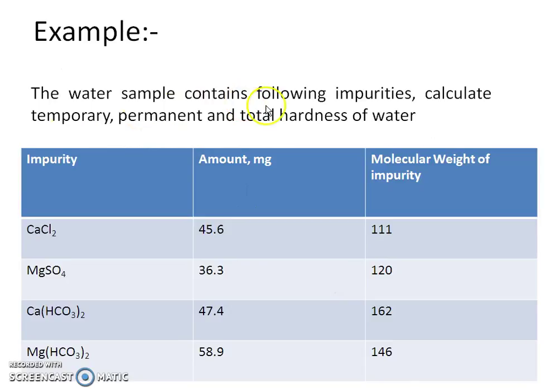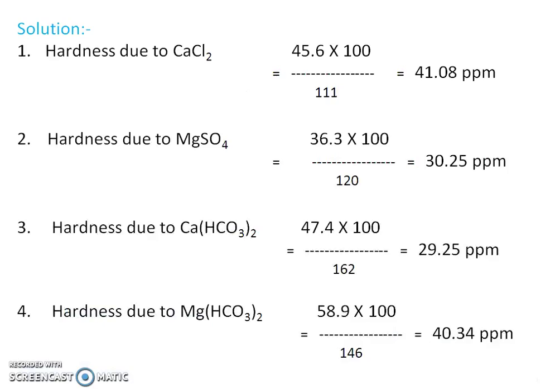Now we'll take one example. The water sample contains the following impurities. Calculate temporary, permanent and total hardness of water. Now we'll see that the first column consists of the name of the impurity, the second column consists of the amount of that particular impurity, and the third column consists of the molecular weight of that particular impurity. Now how will you solve the given numerical? So the solution part is here.